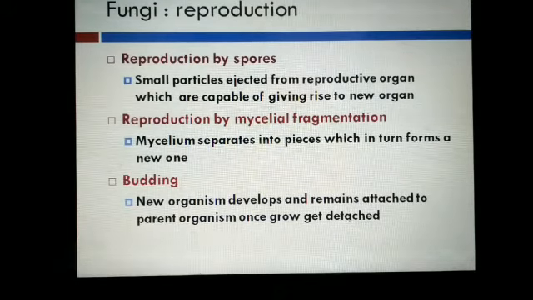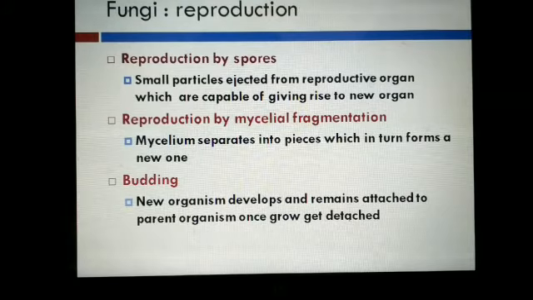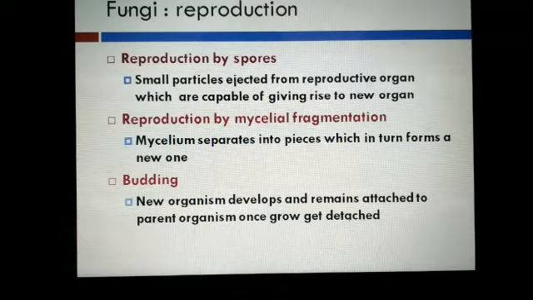Now we read fungi reproduction. Student, fungi reproduce both by asexual and sexual means. Asexual reproduction is by various means like budding, fission and fragmentation, and by spore formation. First of all, we talk about asexual reproduction in fungi. Asexual reproduction is by spores. What are spores? These are small particles ejected from a reproductive organ which are capable of giving rise to new organisms. These spores are conidia, sporangiospores or zoospores.